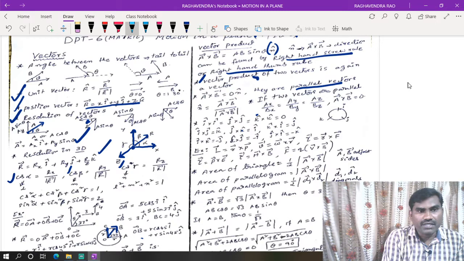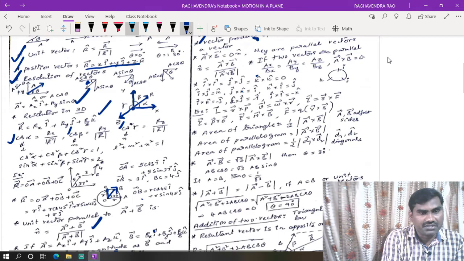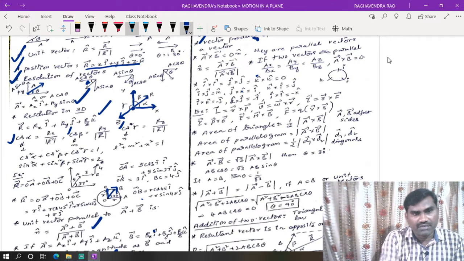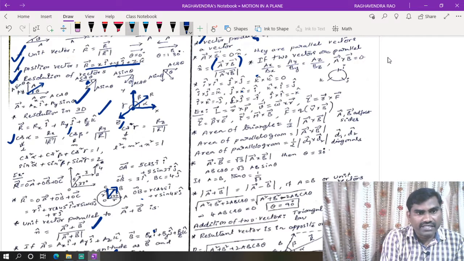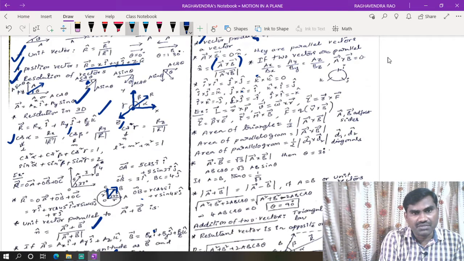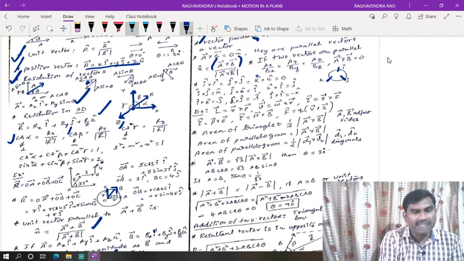Okay. Right. So now unit vectors. This unit vector we can find using this equation: A bar cross B bar by modulus of A bar cross B bar. So a vector divided by its magnitude will give the unit vector. Now i cap cross i cap, j cap cross k cap, by using this equation we can calculate i into j. Okay, that means for i into i, theta is equal to 0 degree. The angle between a vector with itself is 0 degree. But here it is sin theta, so sin 0 is 0. And i into i, j into j, k into k will give 0.